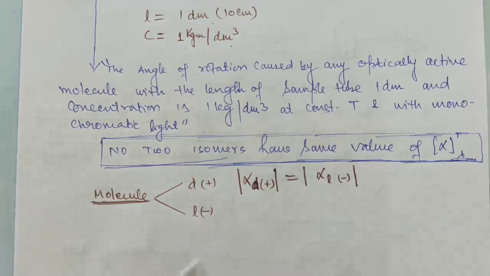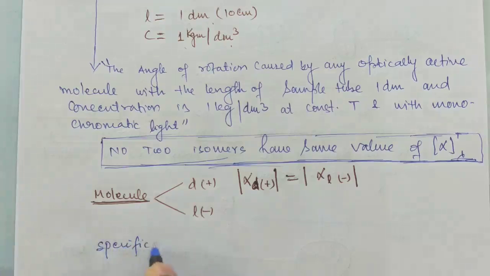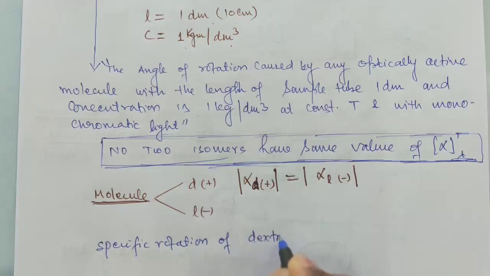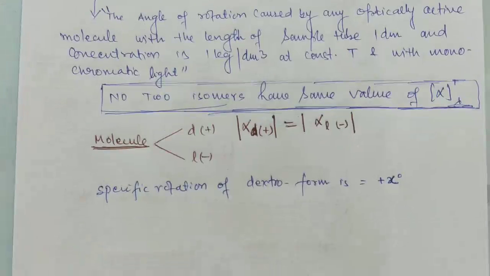Suppose that the specific rotation of the dextro form is plus x degree.